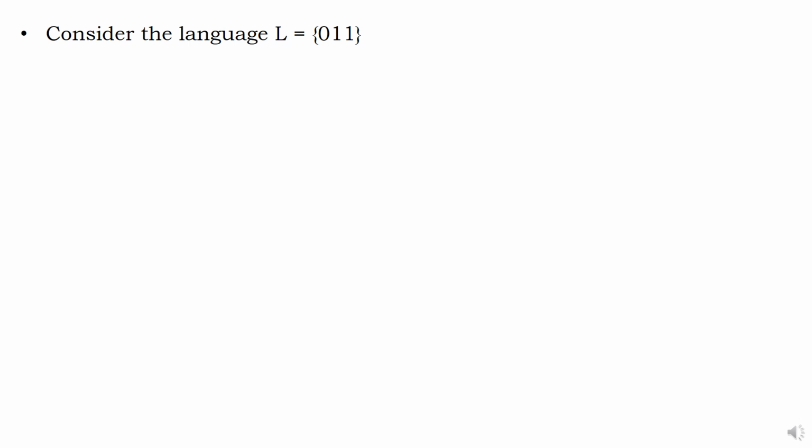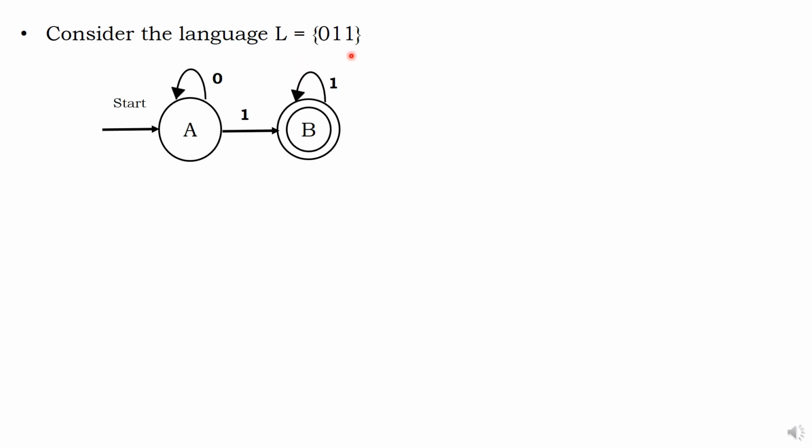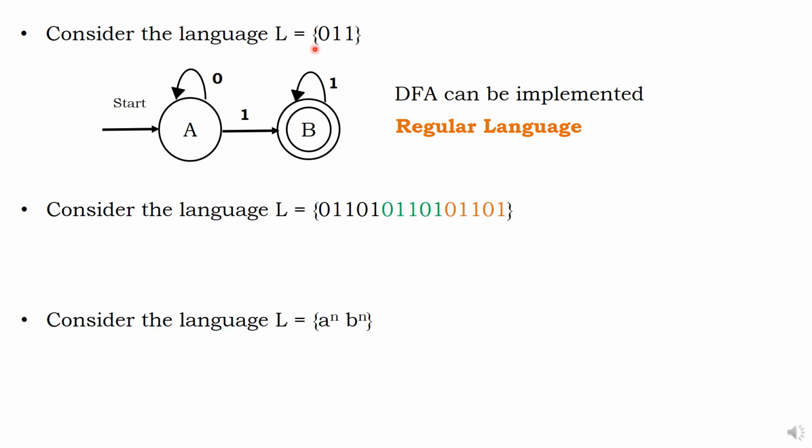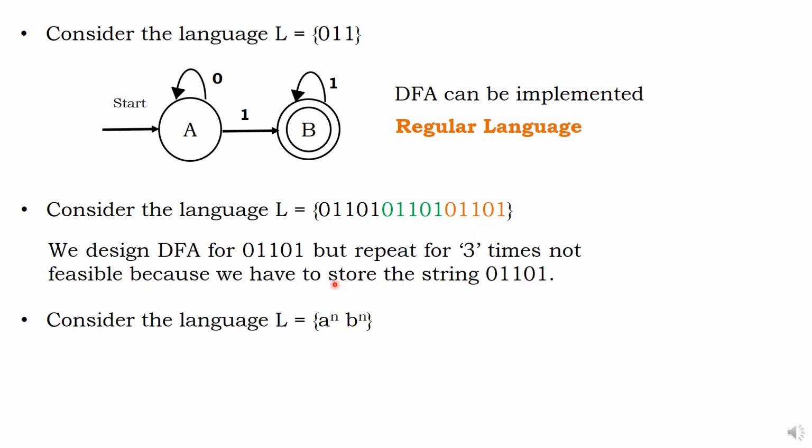For some particular languages, let us say 0, 1, 1. If I want to implement it in DFA, it is possible. No need of memory, a DFA can be implemented. Hence, this language is a regular language. In case I have a language like this, 0, 1, 1, 0, 1, repeated, 0, 1, 1, 0, 1, repeated, 0, 1, 1, 0, 1. Sir, you are counting 3 times. So it is not possible. The string 0, 1, 1, 0, 1 is repeating 3 times, and we don't have a memory for that particular process.